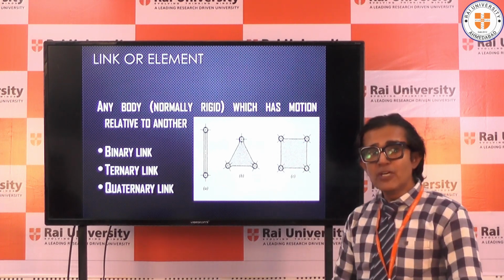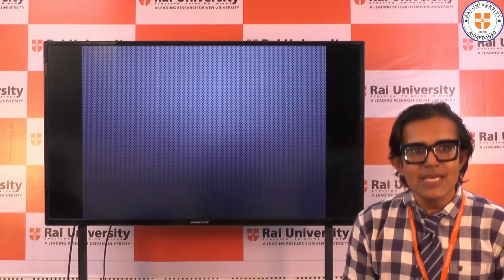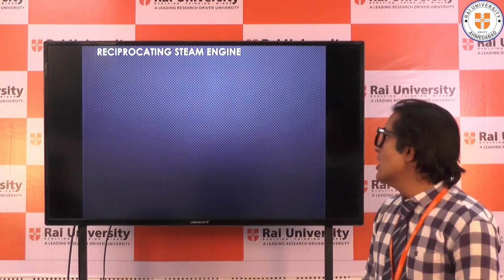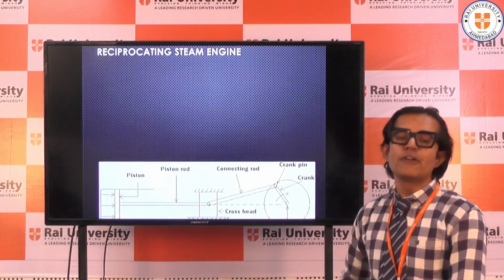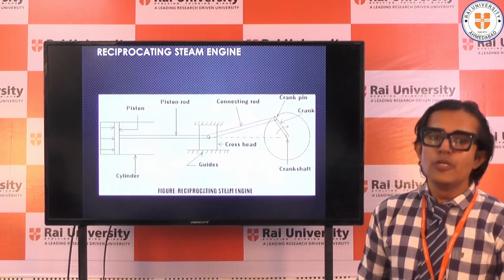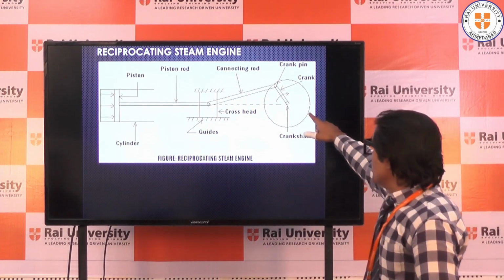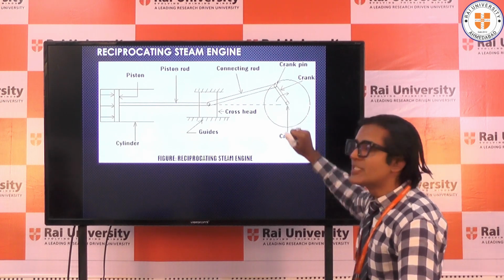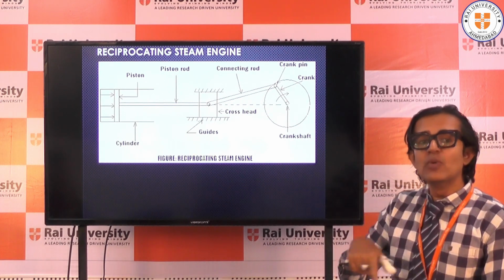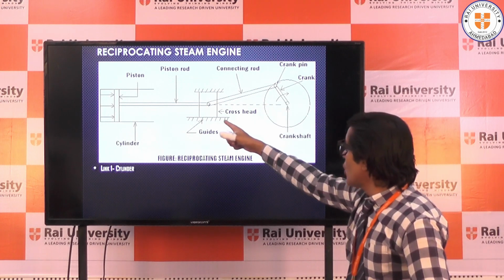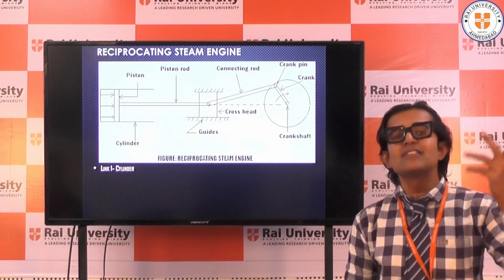If I want to further explain what the link is, then we can understand from this diagram of a reciprocating steam engine. You all know how a reciprocating steam engine functions. You can see here, this is the first part, which is the crank. When the crank rotates, the connecting rod is going to oscillate, just like a pendulum.